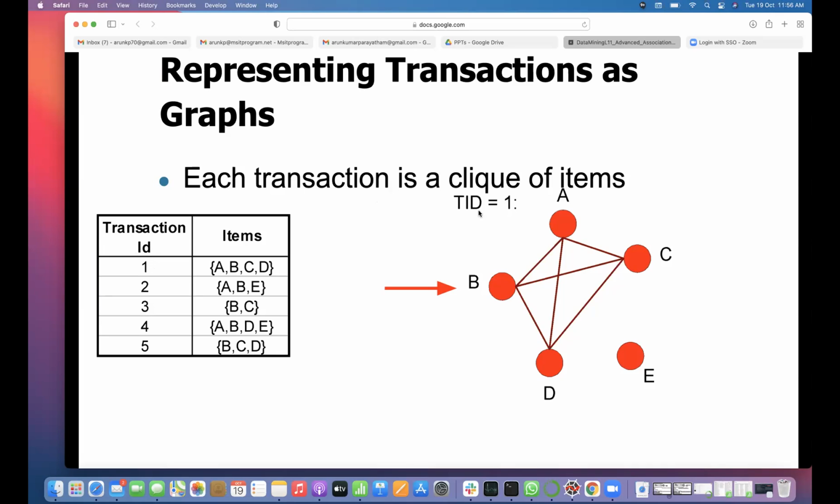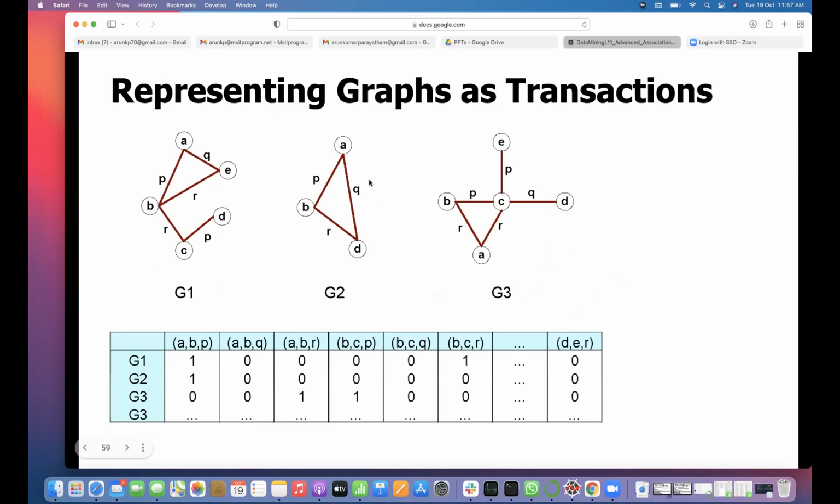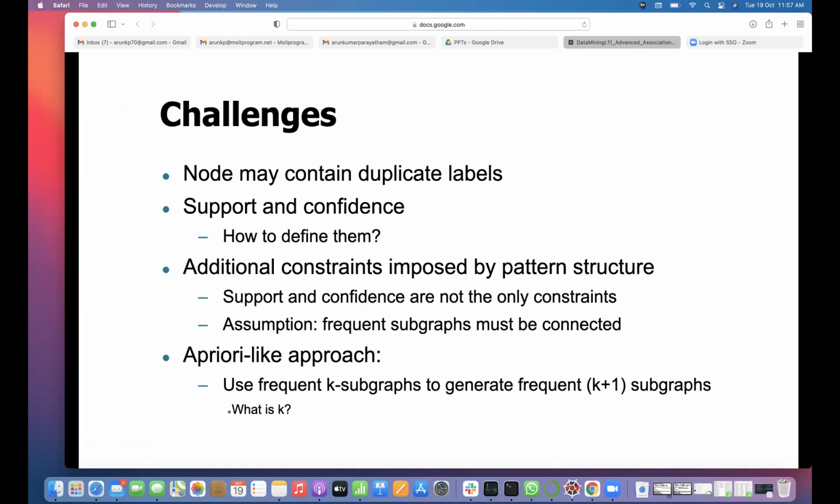So here the transaction IDs are ABCD, then ABE. All these are subgraphs. ABCD is one subgraph, then ABE is another subgraph, then BC, ABDE, BCDE. So representing graphs as transactions, for graph G1, we check whether ABP is there or not as a subgraph. ABP is there, then ABQ, ABR, like that. Nodes may contain duplicate labels.